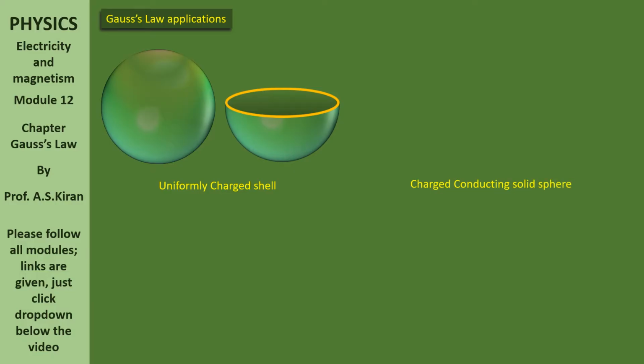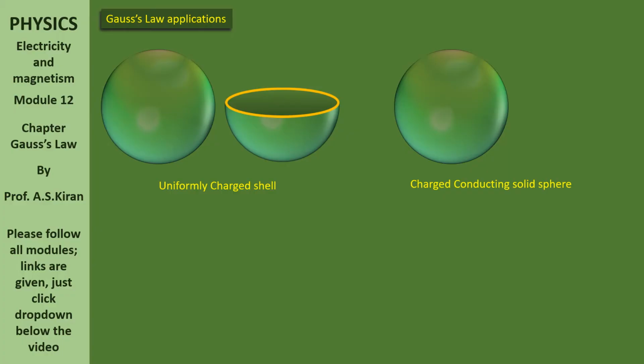Now, a charged conducting solid sphere. Observe it carefully in the video. It is a charged conducting solid sphere. If the material is conducting, of any solid shape, the total charge accumulates on the surface.